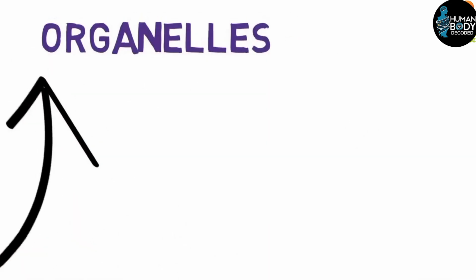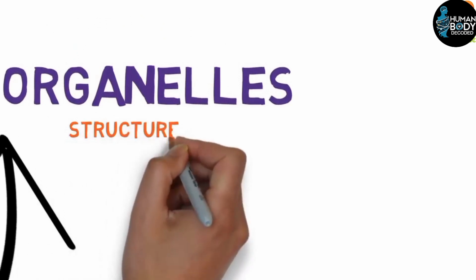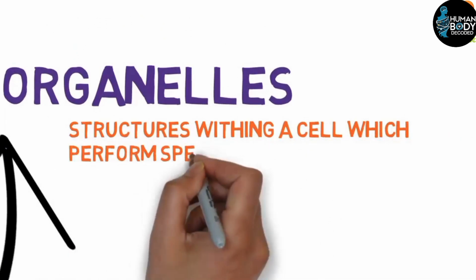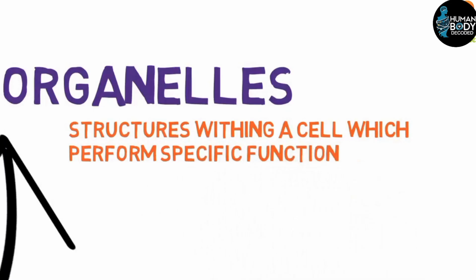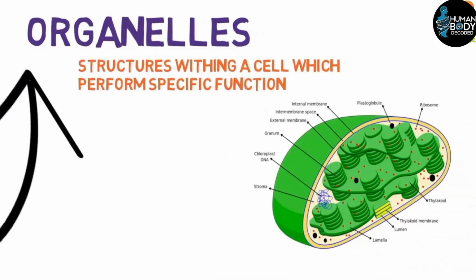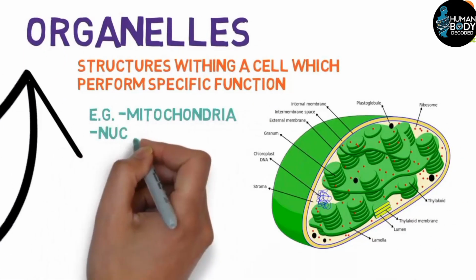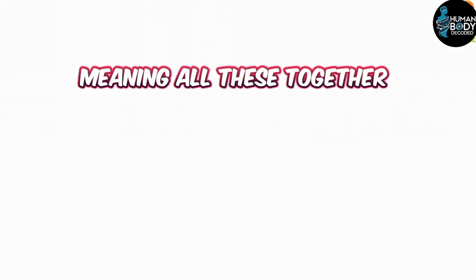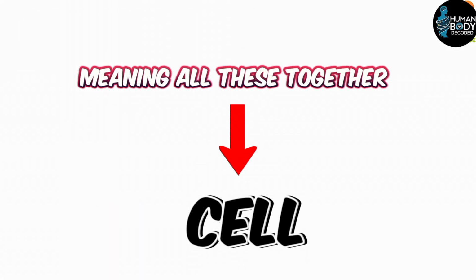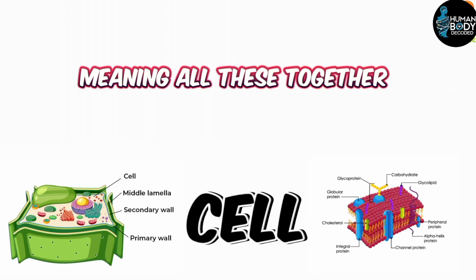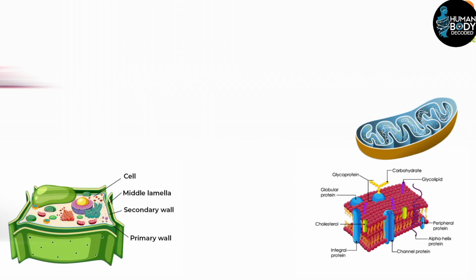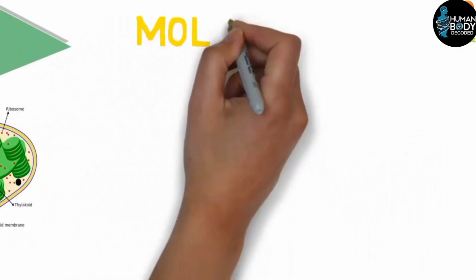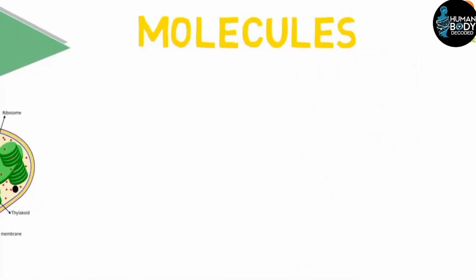Now, what are organelles? They are structures found inside the cell, meaning structures within the cell are called organelles. For example, mitochondria, endoplasmic reticulum, and nucleus, all these are organelles, meaning all these together make up a whole cell, which includes the cell wall, cell membrane, and mitochondria. But the organelles themselves are made of molecules, meaning molecules combine to form organelles.